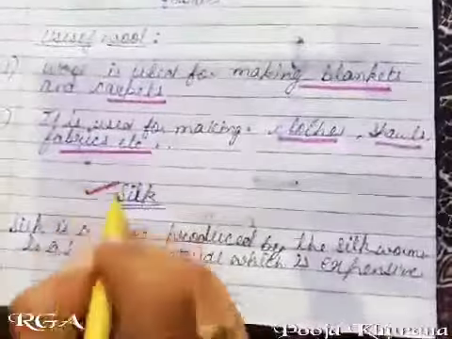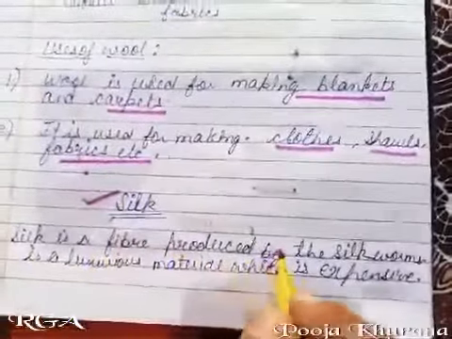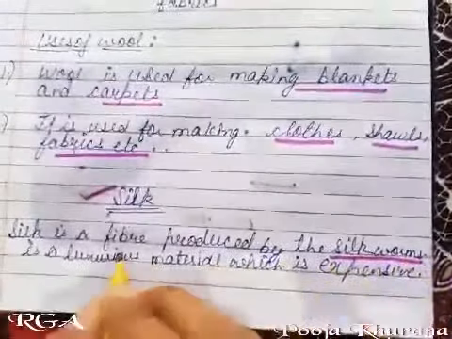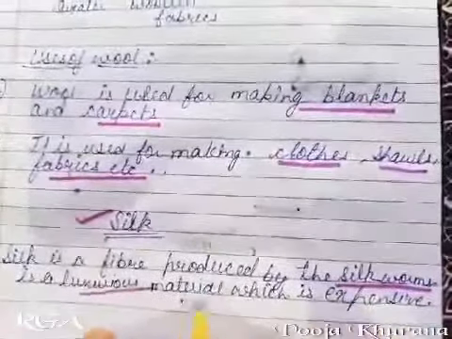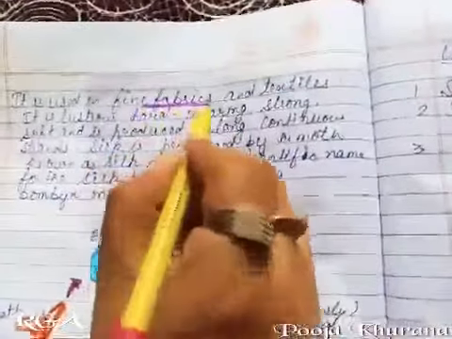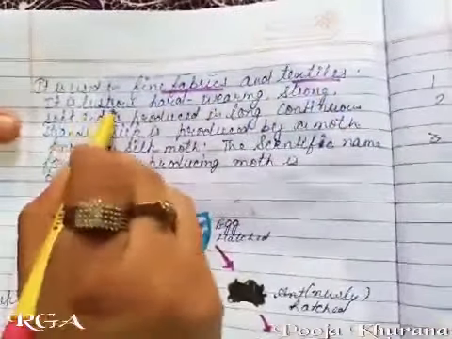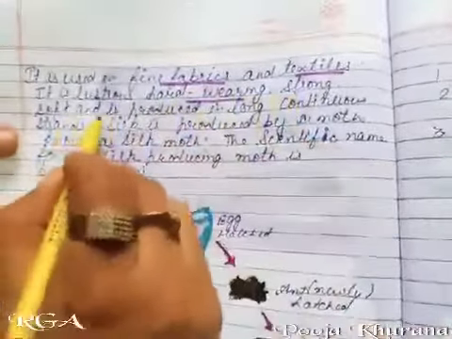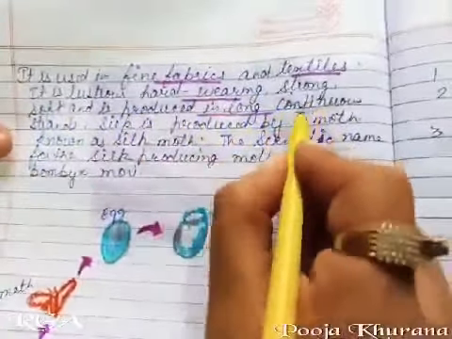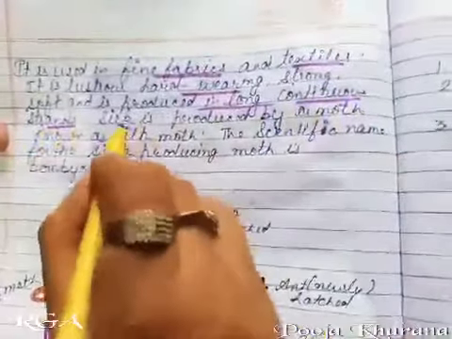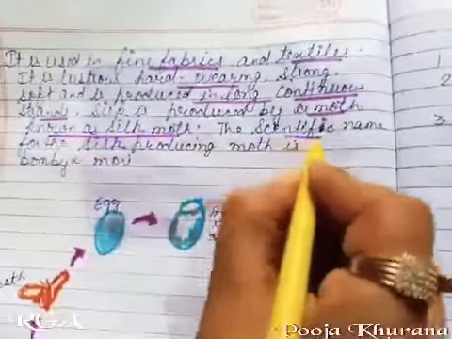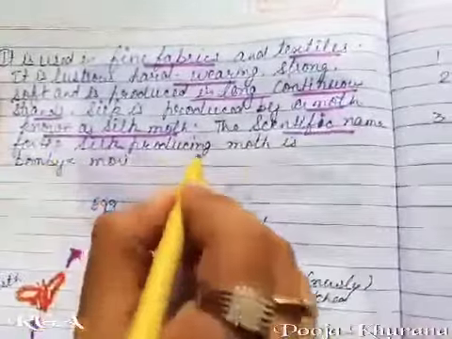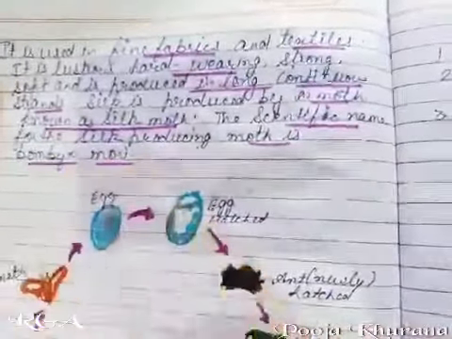And next, silk. Silk is a fiber produced by the silkworm. It is a luxurious material which is expensive. It is used in fine fabrics and textiles. It is lustrous, hard-wearing, strong, soft and is produced in long continuous strands. Silk is produced by a moth known as the silk moth. The scientific name for the silk-producing moth is Bombyx mori.